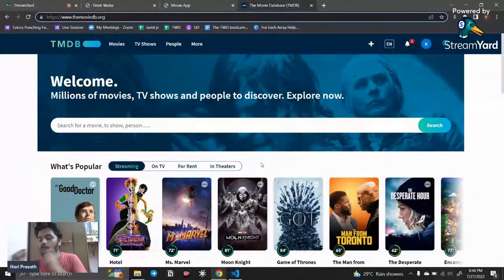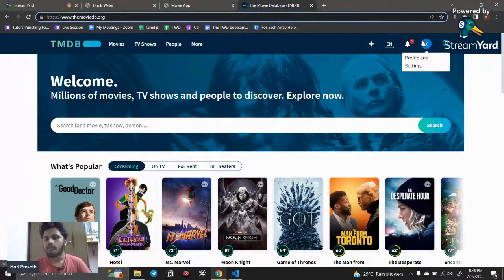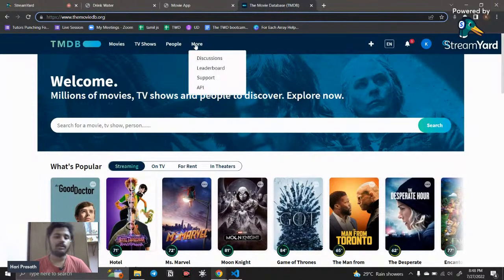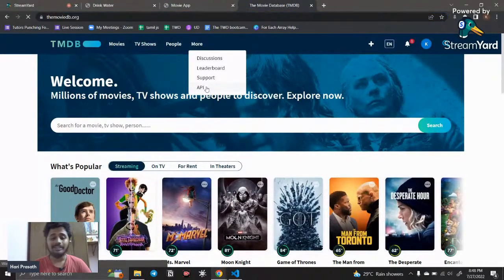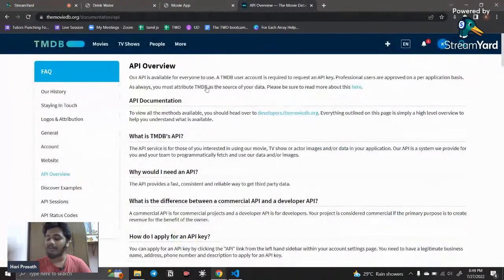For getting this API, what do you need to do? First you need to sign in. I have already signed in. If you want an API, you need to sign in on the page. So first go and sign in. There is no problem, don't worry. After that, you can see a more option. Something like more is there, and you just come down. There is an API section. This API is for developers, where we as developers can use this API.